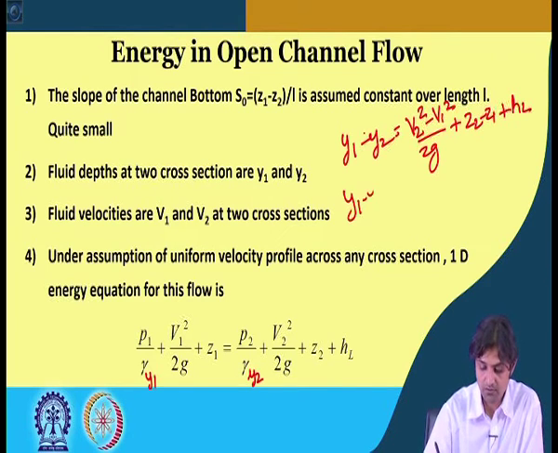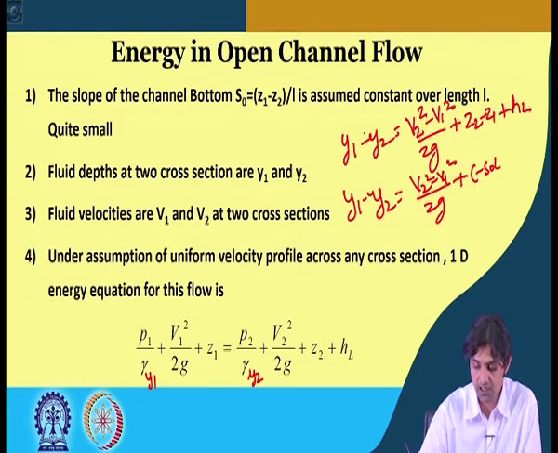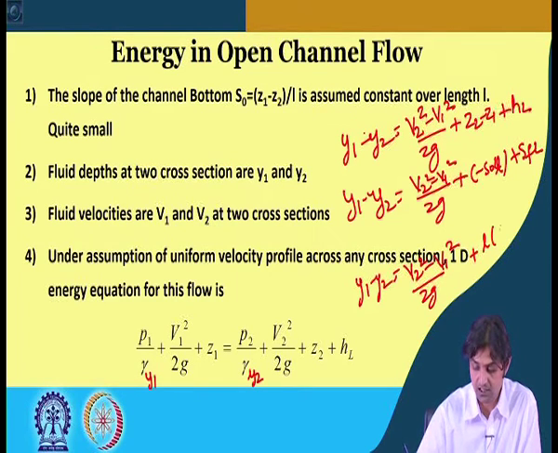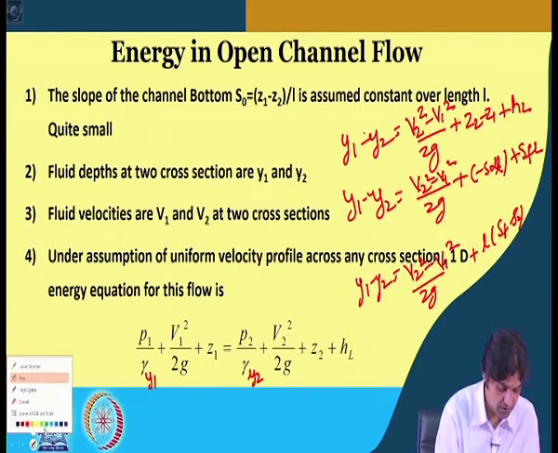So, Y1 minus Y2 is equal to V2 square minus V1 square by 2g, plus Z2 minus Z1. You remember that Z1 minus Z2 was S naught L, so it becomes minus S naught L, and HL is SF into L. So, it becomes Y1 minus Y2 is equal to V2 square minus V1 square by 2g plus L times SF minus S naught, same as given in the next slide.